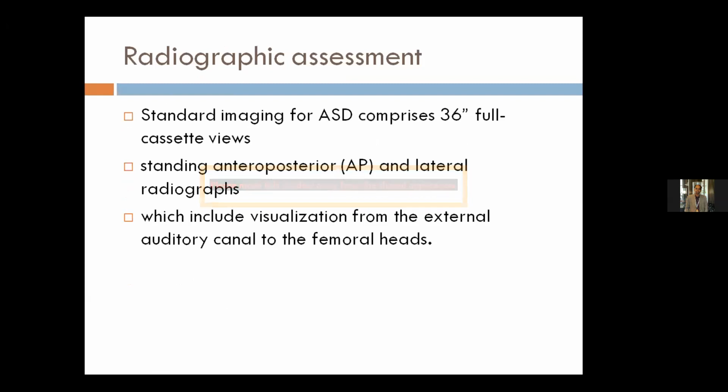Radiographic assessment, this is the important part of our presentation today. Radiographic assessment is very important in patients with adult spinal deformity. Usually it is 36-inch full cassette standing anteroposterior and lateral radiographs, which should include visualization from the external auditory canal to the femoral heads, because we want to see the pelvic parameters along with the frontal and sagittal alignment of the spine.